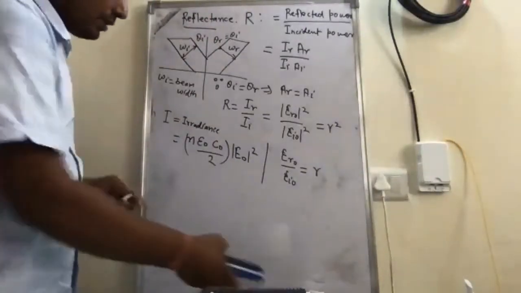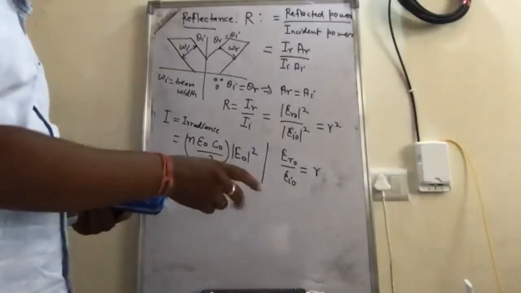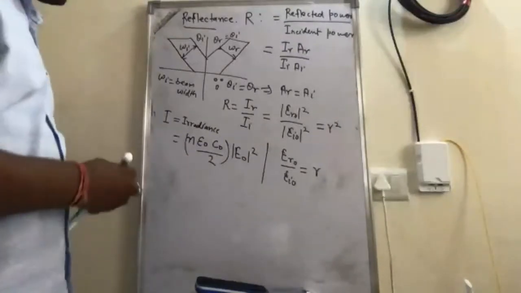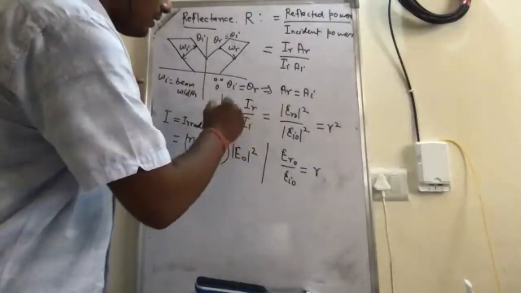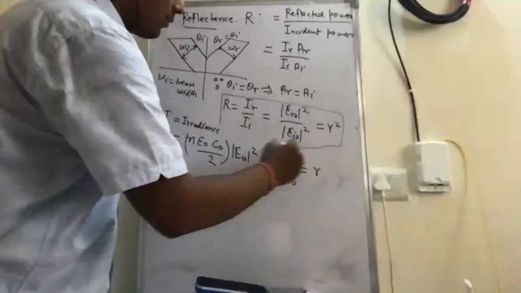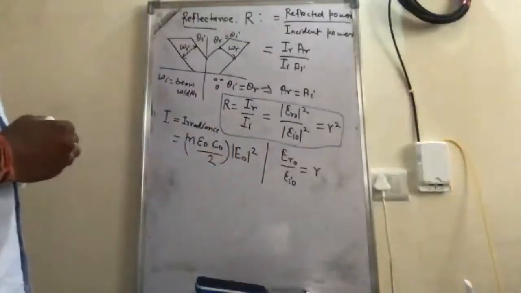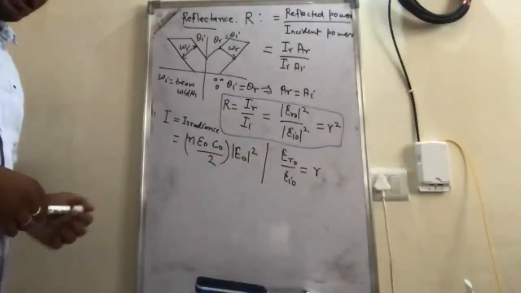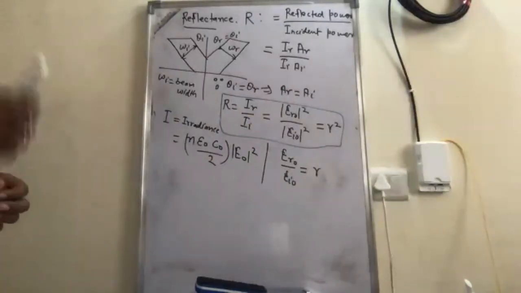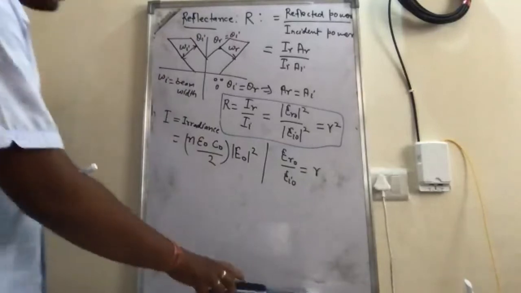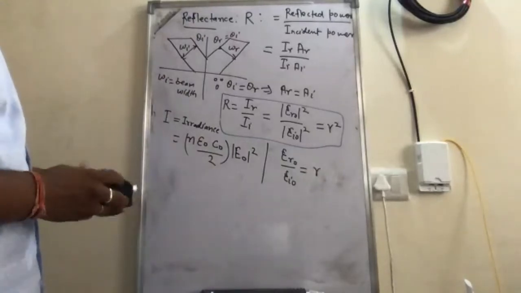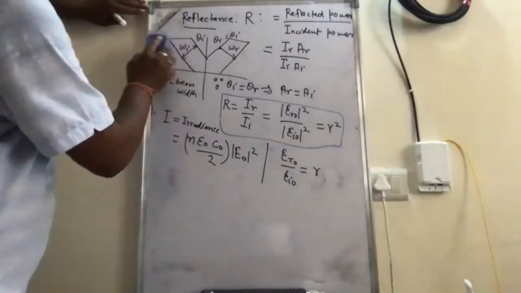So we can see that the reflectance, which is the ratio of the reflected power upon incident power, is basically equal to r square. Okay. Similarly, one can define the transmittance. Okay. So let's see how the transmittance will be defined. So let me erase this.